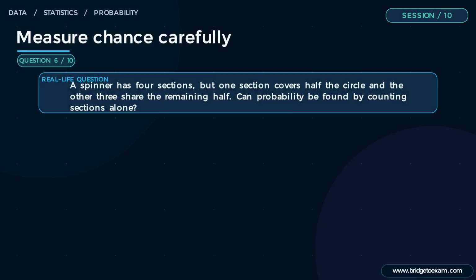Example 6. A spinner has 4 sections, but one section covers half the circle, and the other 3 share the remaining half.